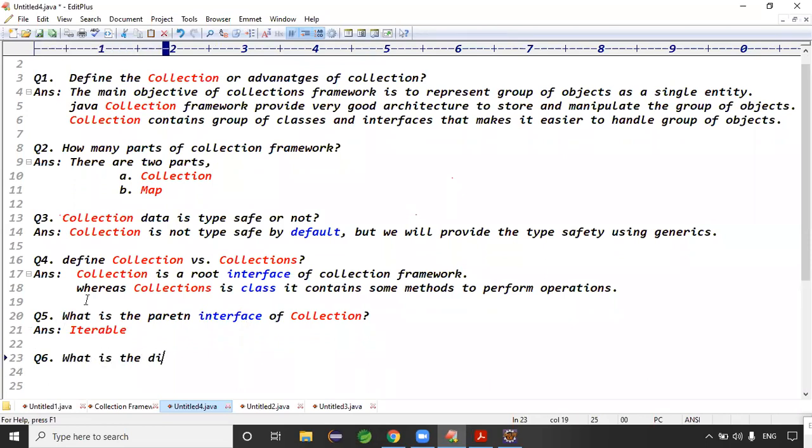Question number 6. What is the difference between List and Set? In List, duplicates are allowed. In Set, duplicates are not allowed.